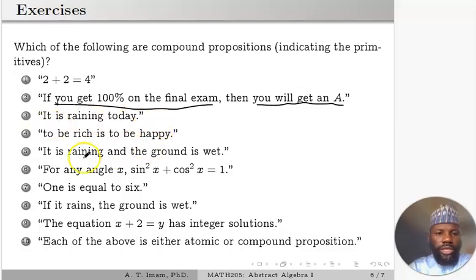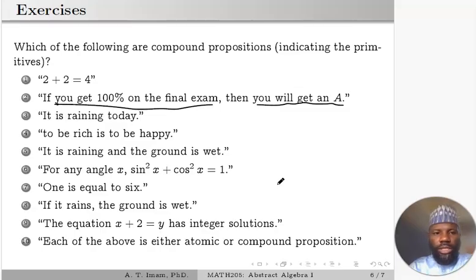It is raining today. To be rich is to be poor. All the other ones, you can look at them and see which one is a compound proposition and try to identify what primitives are involved in the propositions. So this is the content of today's discussion. In the next lecture, we are going to start properly talking about logical connectives.